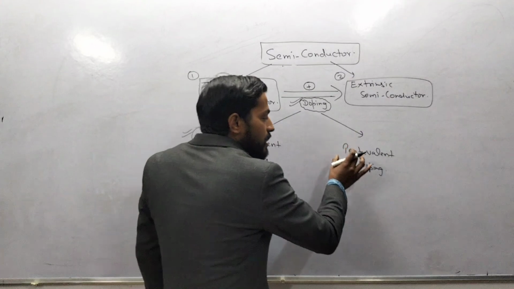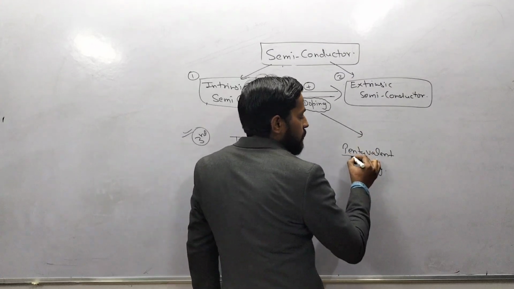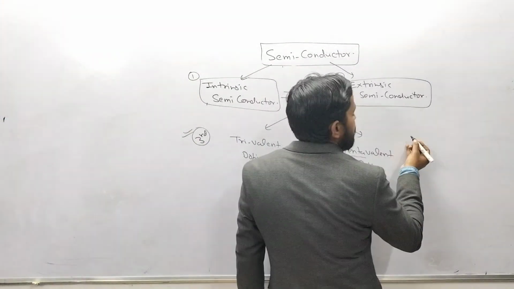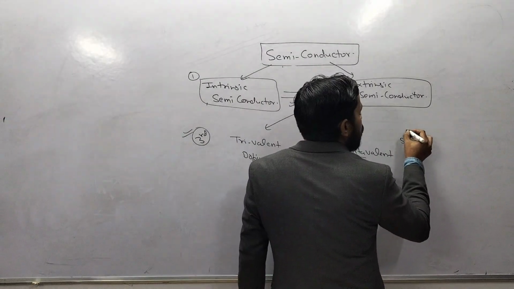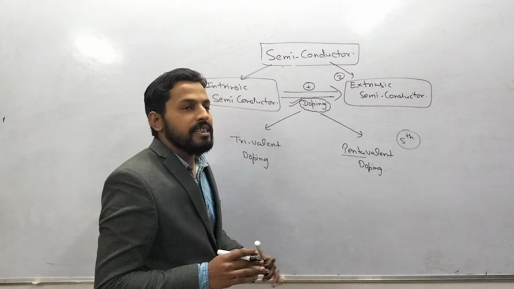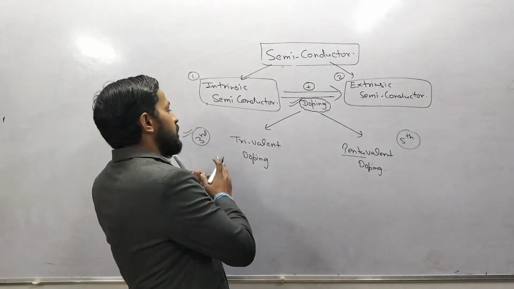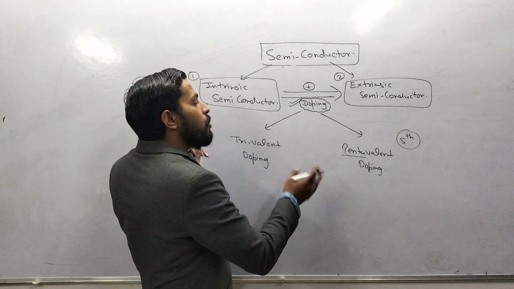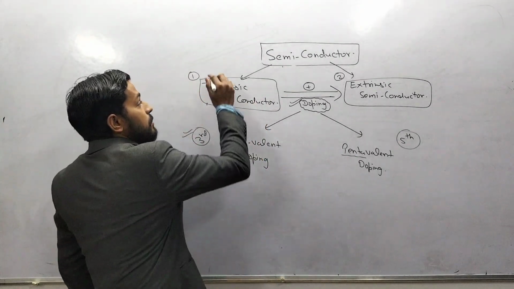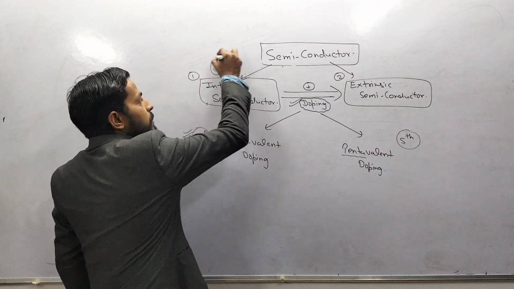Now here it is known as pentavalent. Why is it known as pentavalent doping? Because we are adding to intrinsic semiconductor an element of the fifth group of the periodic table. We have some materials in the fifth group and some materials in the third group. We are adding both to intrinsic semiconductor, and intrinsic semiconductor is a fourth group element.